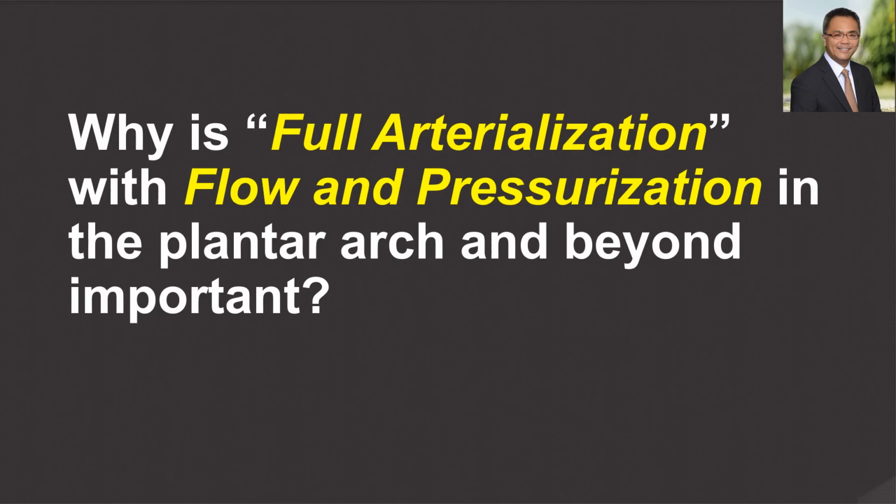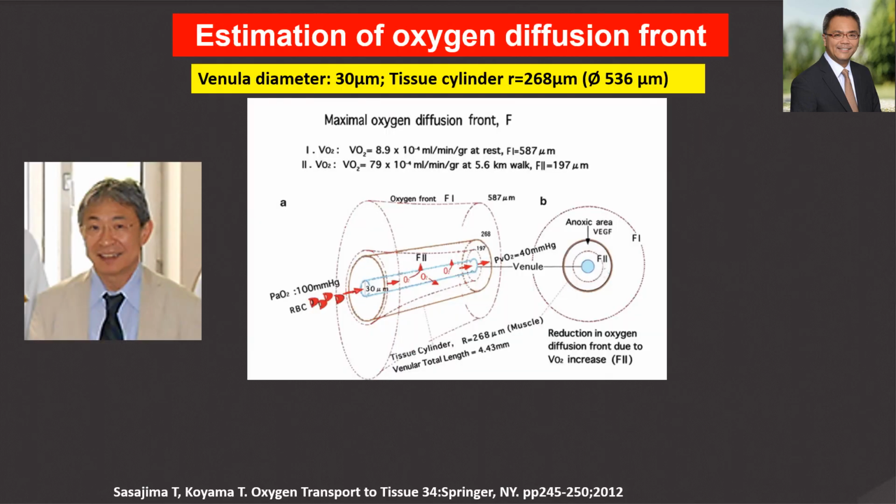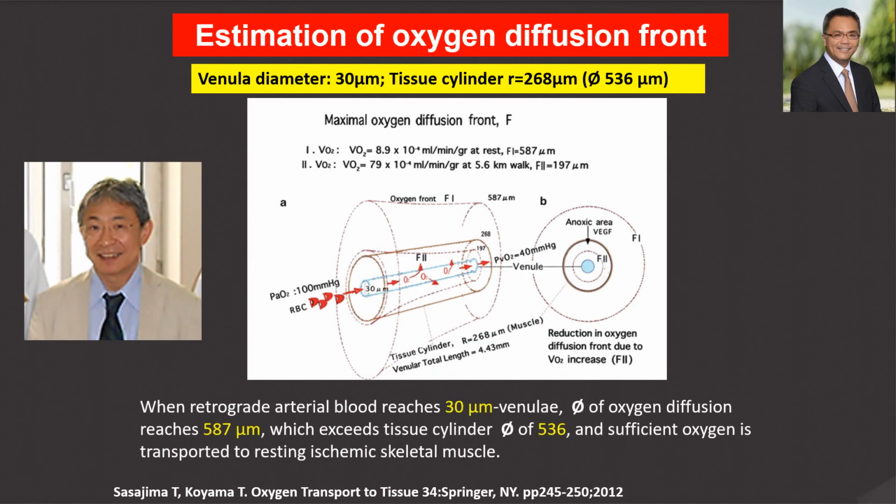Now, why is flow and pressurization of the plantar arch, as seen in full arterialization, important? Some of the early scientific work done by Professor Sasajima showed that it is absolutely essential for the retrograde arterial blood to reach a venule that's 30 micrometers in size to allow for the oxygen diffusion into the tissues.